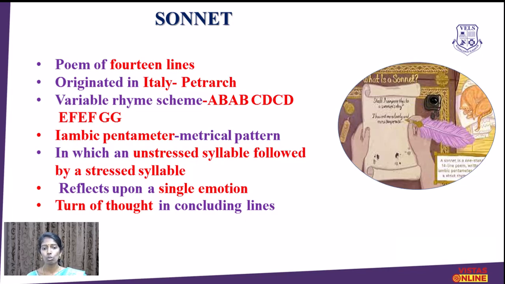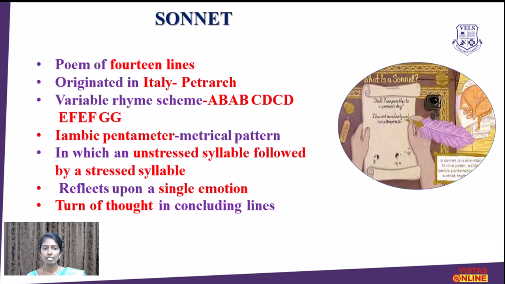And the sonnet followed the rhyme scheme ABAB, CDCD, EFEF, and GG. So it was divided into 3 quatrains and 1 rhyming couplet. Quatrain means a 4-line stanza. The first quatrain has the rhyming scheme ABAB, the second quatrain has CDCD, the third quatrain has EFEF, and finally the rhyming couplet GG.